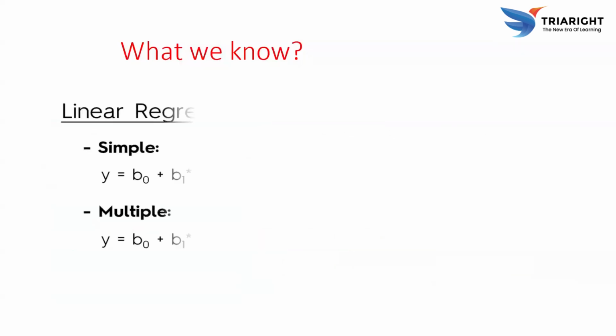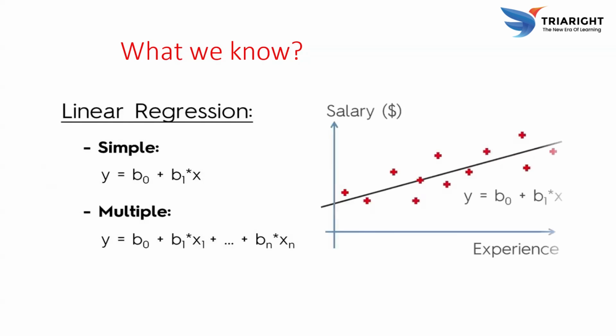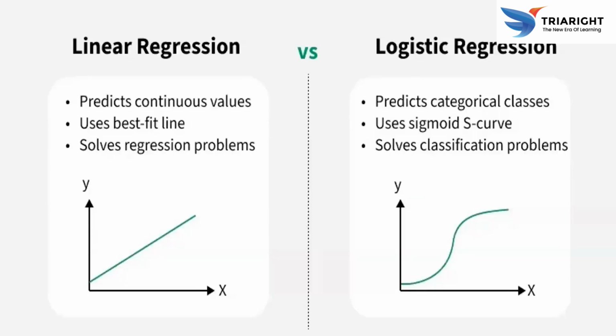What we know is that linear regression is simple, right? We know the linear regression equation: y equal to b plus b1 x1, b1 into x. We have multiple regression also, so it has n terms. We have an input like salary and we have the predictions here. The scattered dots are the points and the linear regression line. We know that linear regression predicts continuous values, uses the best fit line, and solves regression problems based on the straight line.